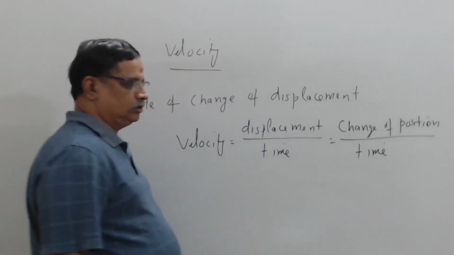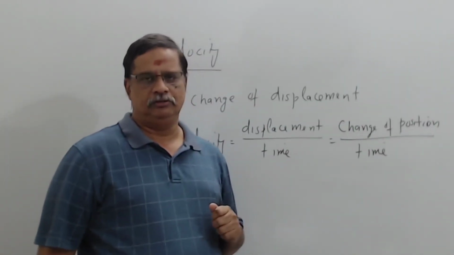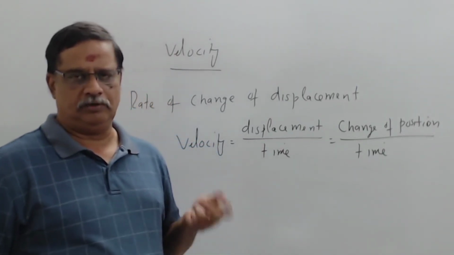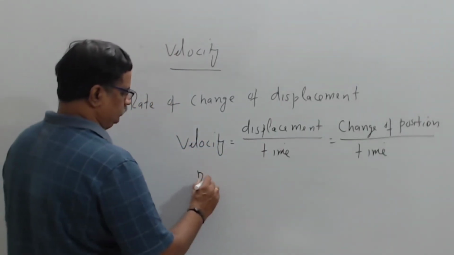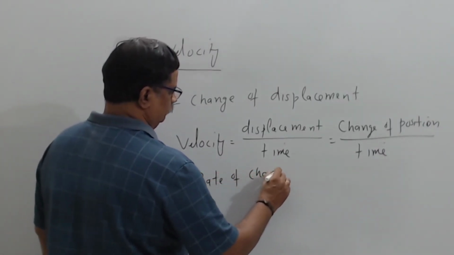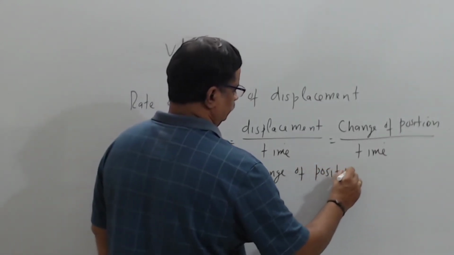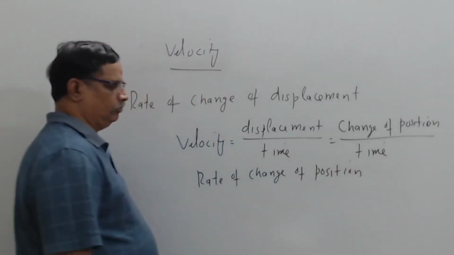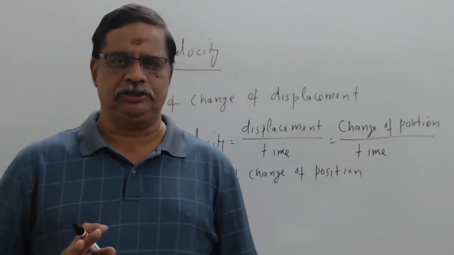So it is not the displacement that is changing, but the position that is changing. So what is velocity? Velocity is rate of change of position, not rate of change of displacement. So velocity is basically rate of change of position.